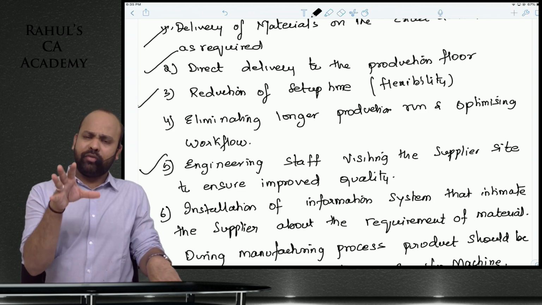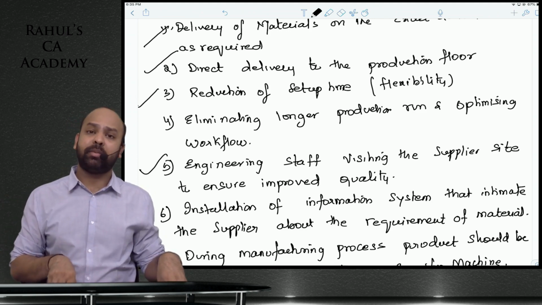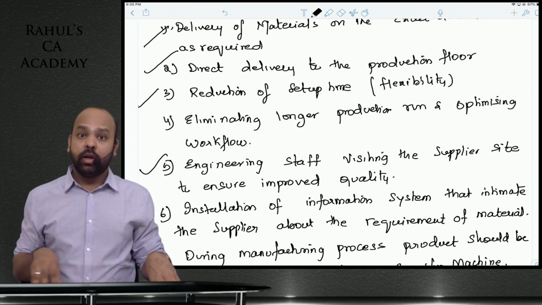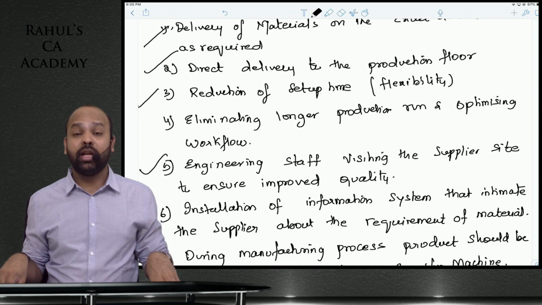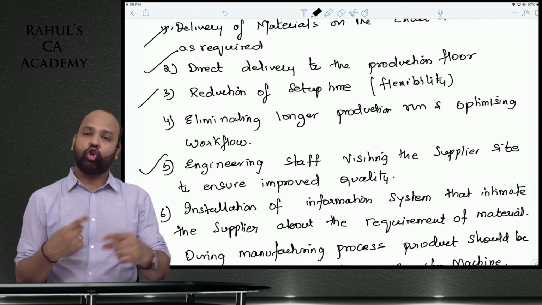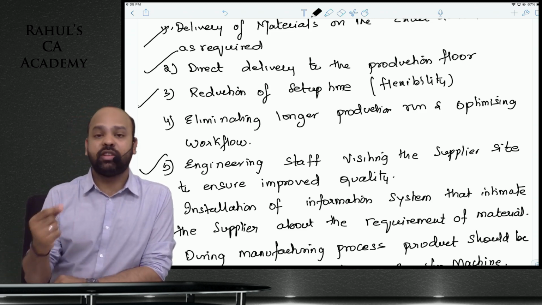If you try to recollect, beta, in the live classes I gave you an example of a company which reduced its setup time from 24 hours to 90 minutes. Now when the setup time is only 90 minutes, beta, you will be able to incorporate sudden changes in demand and manufacture as per customers' requirements. That is flexibility of operations.